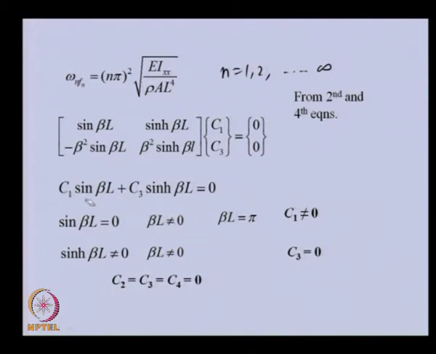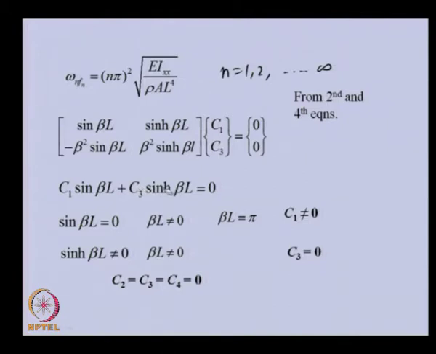If you see the first term, this can be 0 for this condition, but C1 may not be 0. And in this particular case, this term will be 0 only when beta L is 0, but for the non-trivial condition that beta L is not 0, this cannot be 0. So, C3 has to be 0.